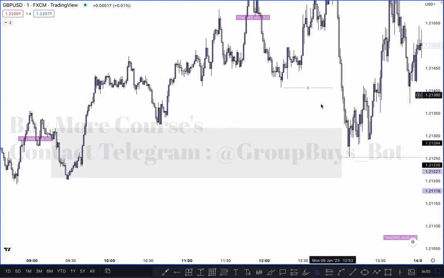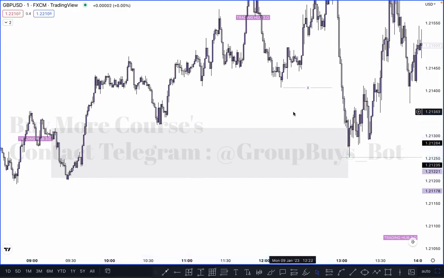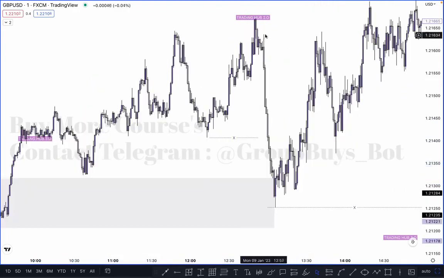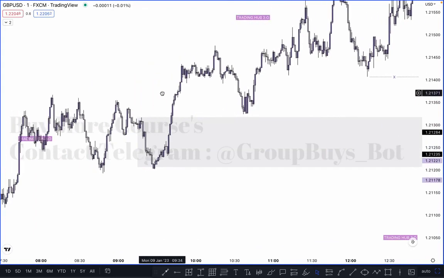Break this inducement and you have to wait for a change of character, but the market did not create structure. The market tapped on your order block. So in this case you have to wait for two POIs. The first one, change of character, is here. If the market breaks this high, then you can take the first buy entry, and the second possible entry is here. You can refine the order block in this zone and take a direct buy entry here, which is called a risk entry. So let's see what happened next.